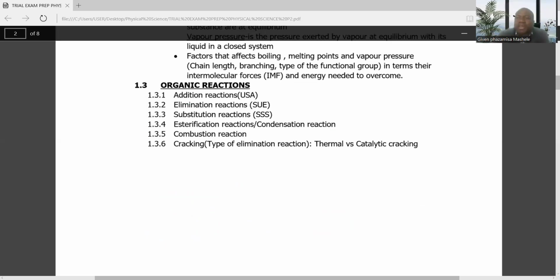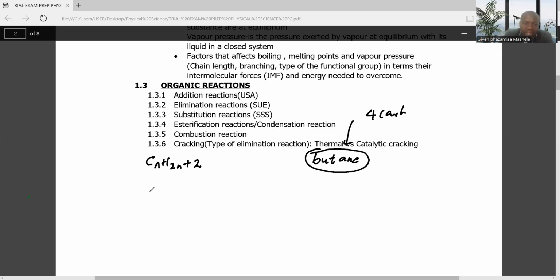So as an example, let's say we have the following. First of all, kindly, if possible, watch the first video so that it will be easier for you to understand this. Alkanes have a general formula of CnH2n+2. For example, butane belongs to alkanes and it has 4 carbons.